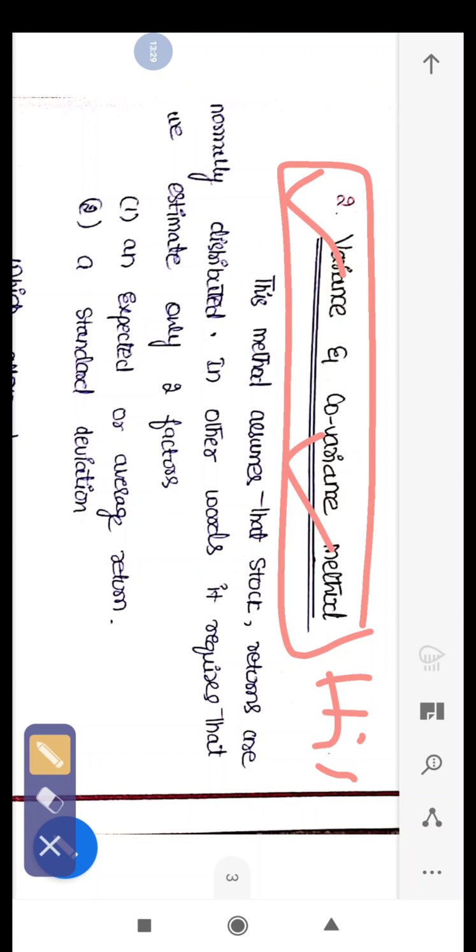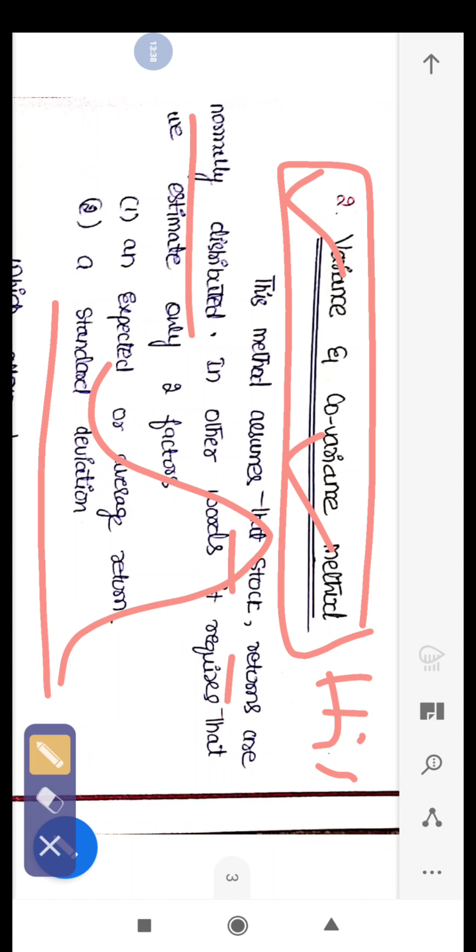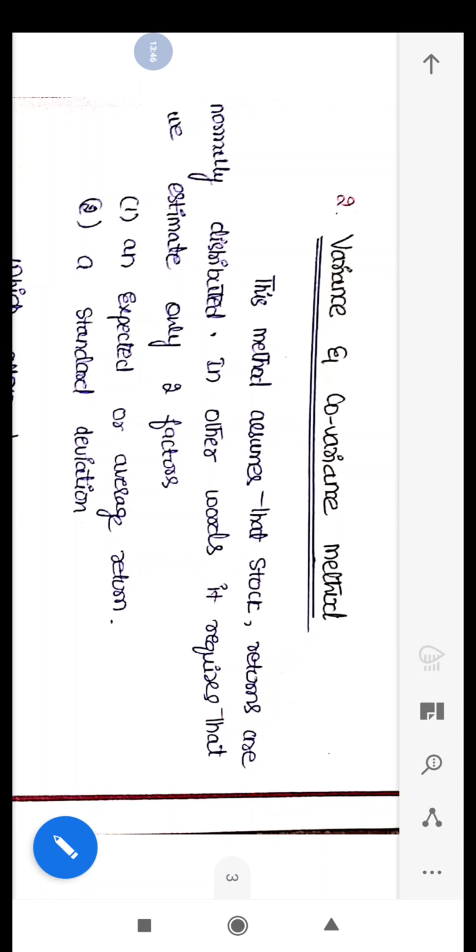This method assumes the stock returns are normally distributed. That is the normal distribution curve, the bell shape, which divides completely into half, with mean and median. So this is normal distribution.